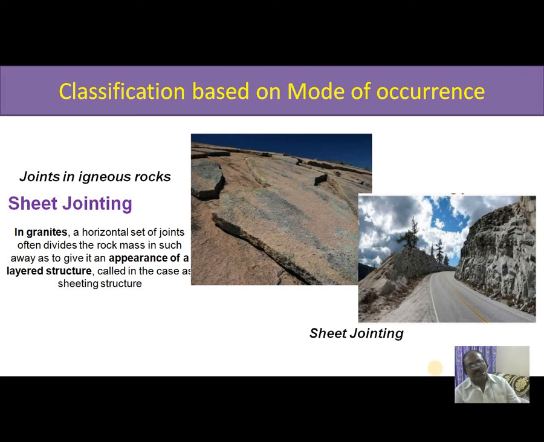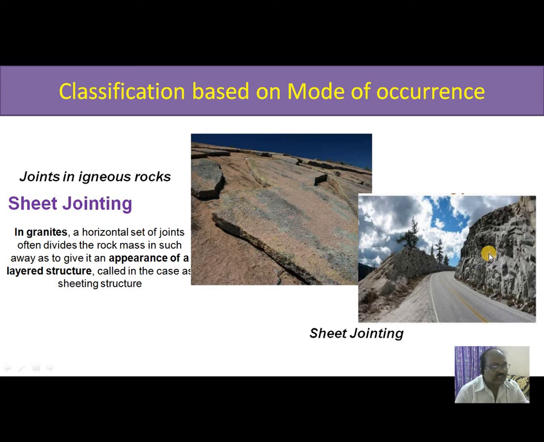Classification based on mode of occurrence. Sometimes in igneous rocks, especially in granite, a horizontal set of joints can be seen.